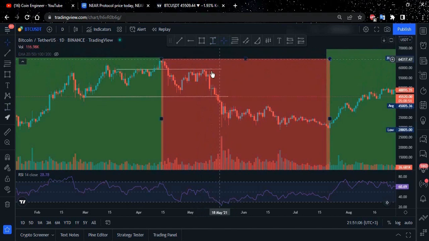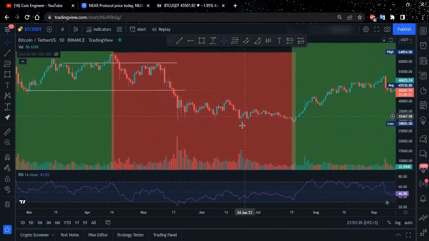No, please don't wait for it. If you bought it here, sell it here. It's 20%, very good profit. Okay, and wait for another turn to be able to make more money. Or what do we do? We bought it here, we held the position here, we didn't sell it. What did we do? We waited for more, and then the market started crashing, unfortunately. Okay, so this is the bear market part.